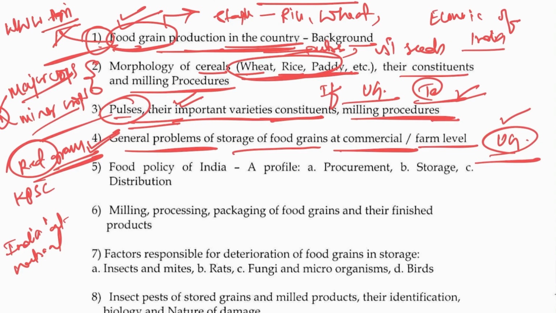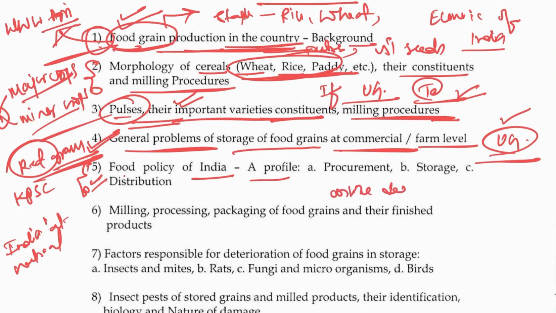Food policy of India. Again, you won't get much of a book for this in the market, so you have to depend on some videos or online sources.